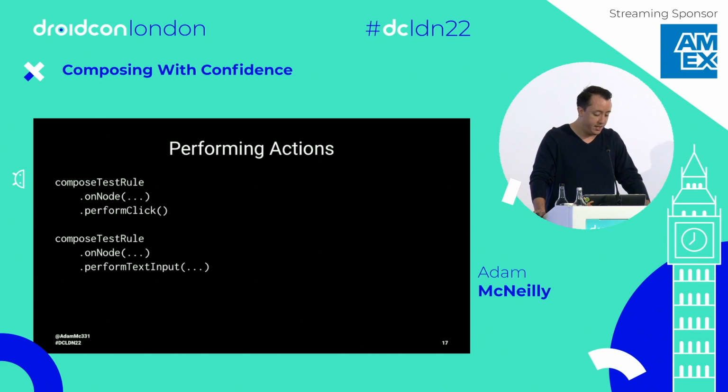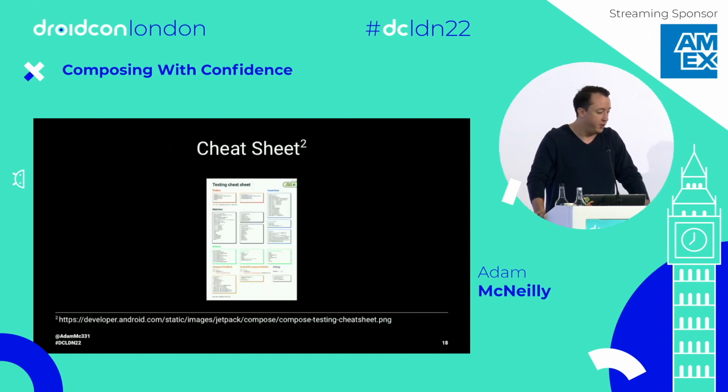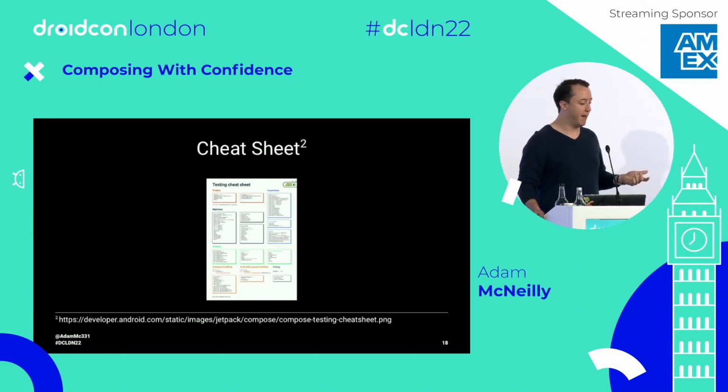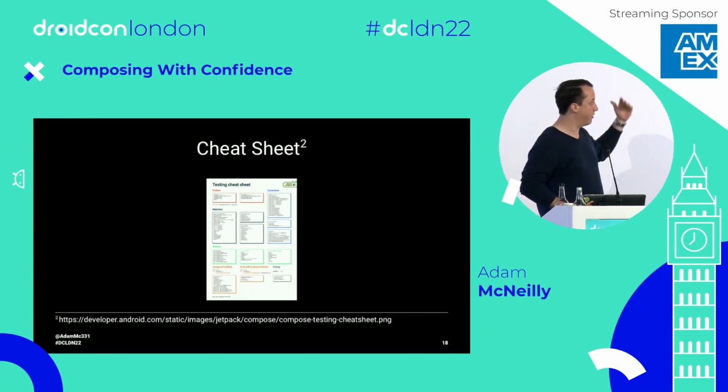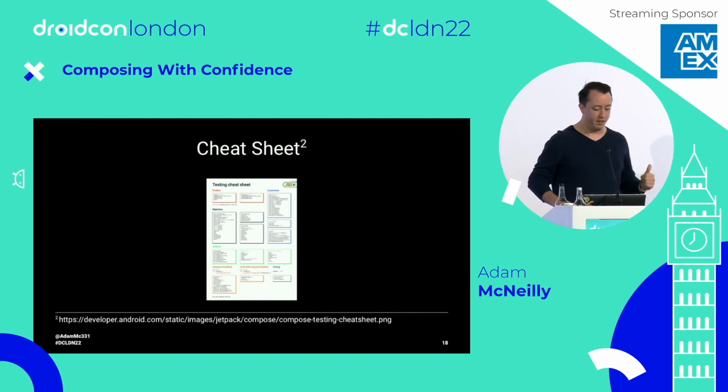And if you're interested, there's this really cool cheat sheet. Now I know you can't read this, and that's fine, but if you go to the compose testing docs, there's this cheat sheet that shows you all of the matchers, assertions, etc., that are available out of the box, those helper functions I talked about. But remember, for matchers, you can always override with your custom one, but if you're curious what is already there that I don't have to customize, this cheat sheet's really helpful.